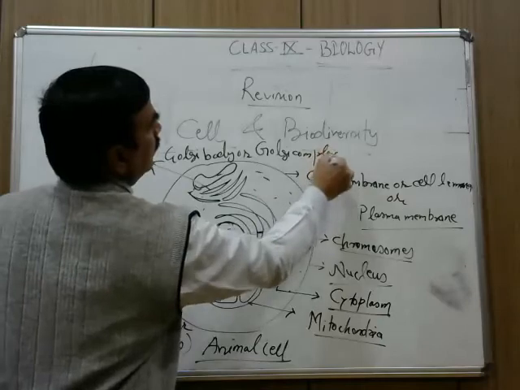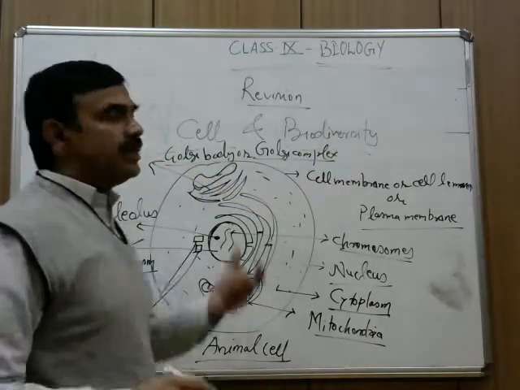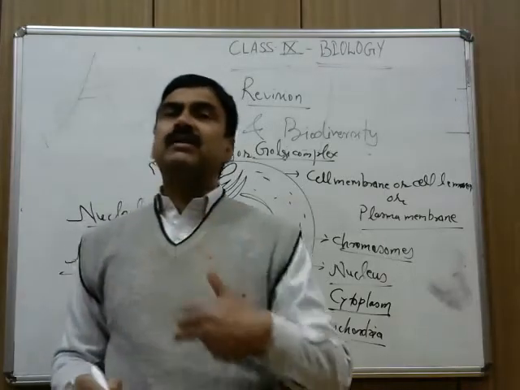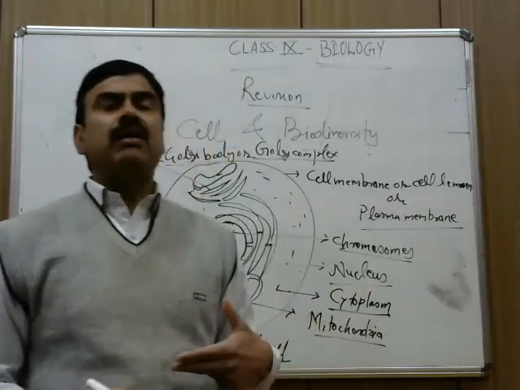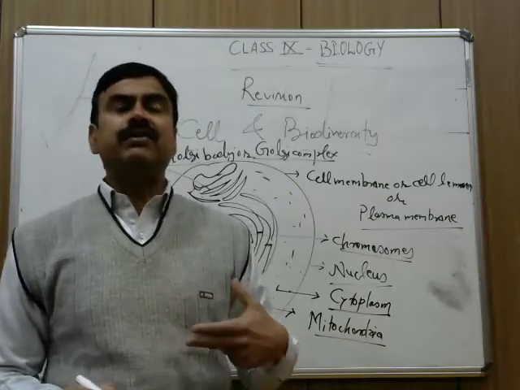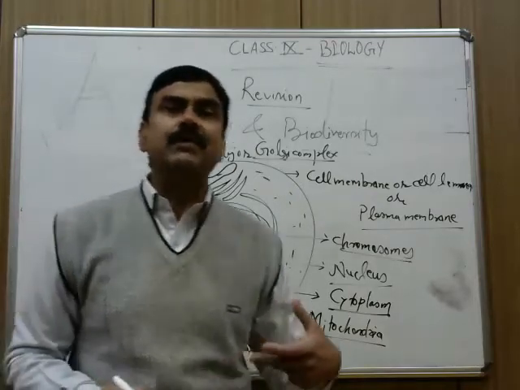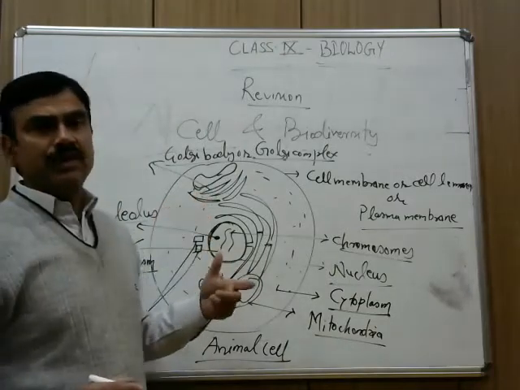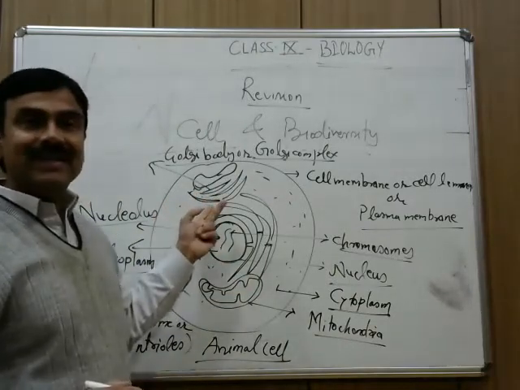There are two names of this Golgi Body or Golgi Complex, which was discovered by Camillo Golgi, and in honor of scientist Golgi, the name of this apparatus, this organelle is Golgi Body, which is helping in the packaging and secretion.